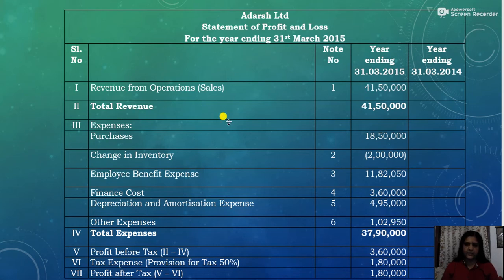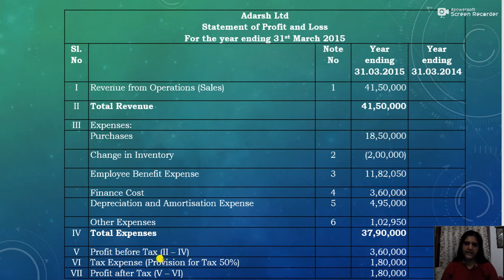So the total revenue is 41,50,000. Then total expenses 37,90,000. That is the total of 18,50,000, then 11,82,050, 3,60,000, 4,95,000, then 1,02,950 minus 2 lakh, that is 37,90,000. So the difference is 3,60,000, which is the profit before tax.